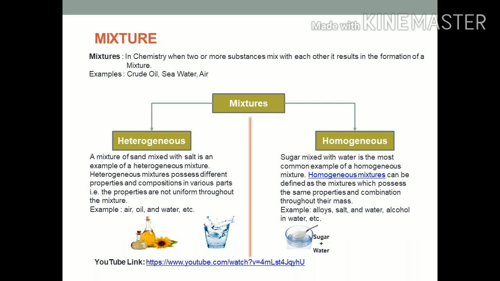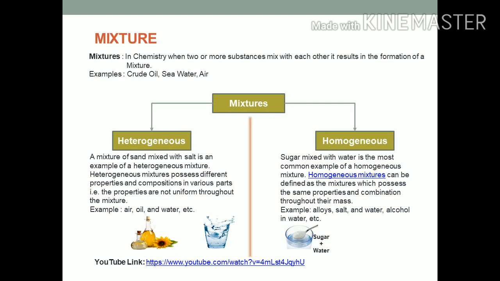We can divide mixtures into two types: homogeneous mixture and heterogeneous mixture. First of all, we will understand what is a homogeneous mixture. Sometimes the components are spread over the mixture uniformly and each part of that mixture has the same properties. Such a mixture is called a homogeneous mixture. For example, when we dissolve salt in water, its particles spread evenly in the water, forming a homogeneous mixture. Air is also a homogeneous mixture.